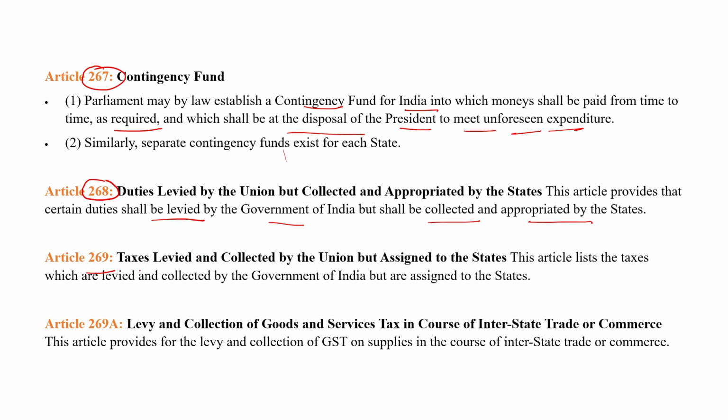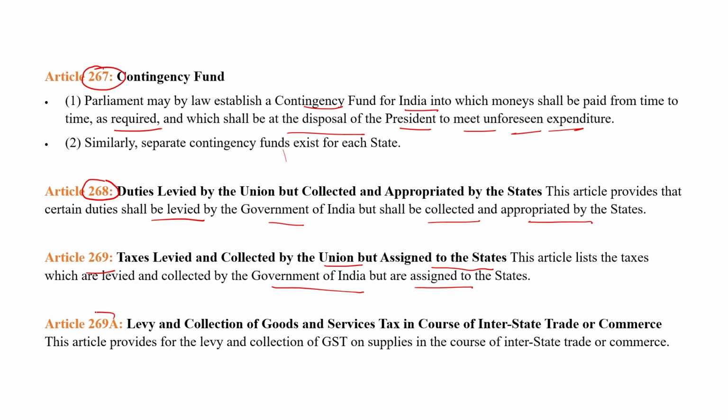Article 269 explains that the taxes levied and collected by the union are assigned to the states. This article lists the taxes which are levied and collected by the government of India, but these taxes are assigned to the states. So 268 explains that duties are levied by the union and collected by the states, and 269 explains taxes levied and collected by the union, but these taxes are assigned to the state governments only.